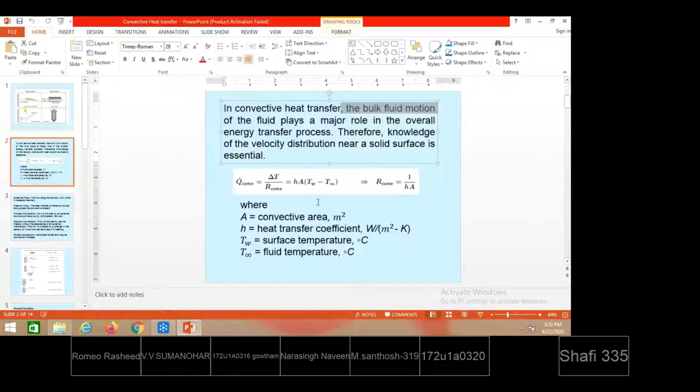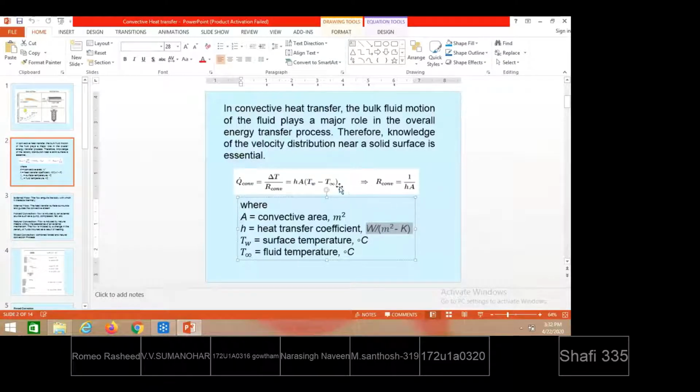Being the difference of temperature, the difference may be taken in degree centigrade or in degree Kelvin also. Even if you take it in Kelvin, one time we add 273 and immediately we subtract 273, so there is no difference whether we take it in degree centigrade or Kelvin. The unit for heat transfer coefficient is watt per meter square Kelvin. The unit for thermal conductivity we have seen for solids is watt per meter Kelvin.